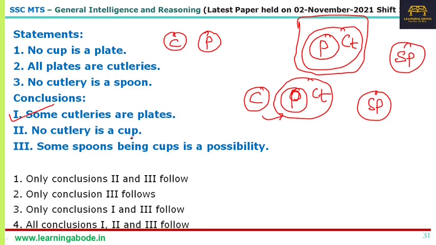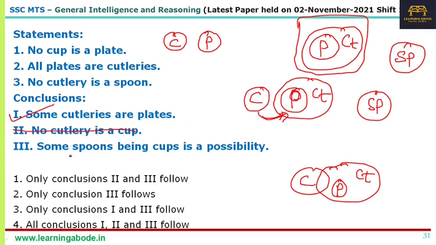Now, no cutlery is a cup. That is not always true. As I said before, this overlapping is also possible as far as this diagram is concerned, because no plate is a cup, but cup and cutlery could overlap. The only thing is that no cup is a plate, but we cannot say that no cutlery is a cup. So the second one is not always true.